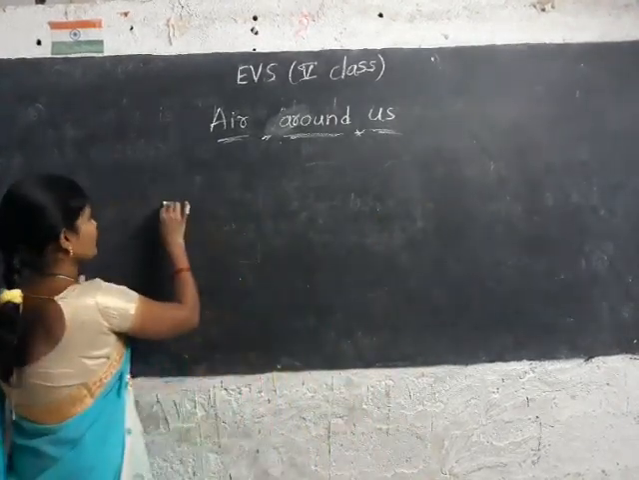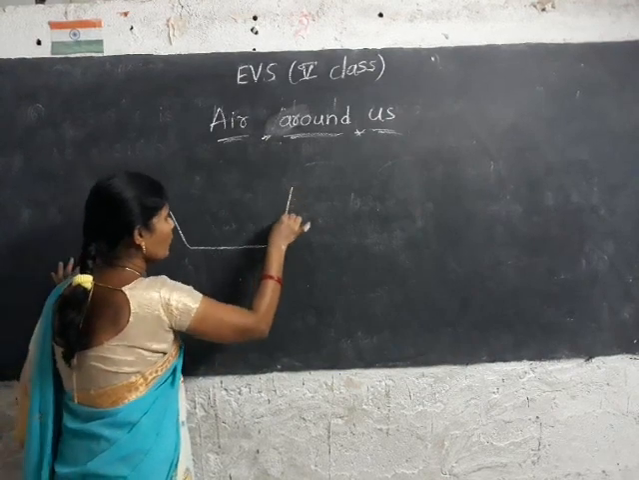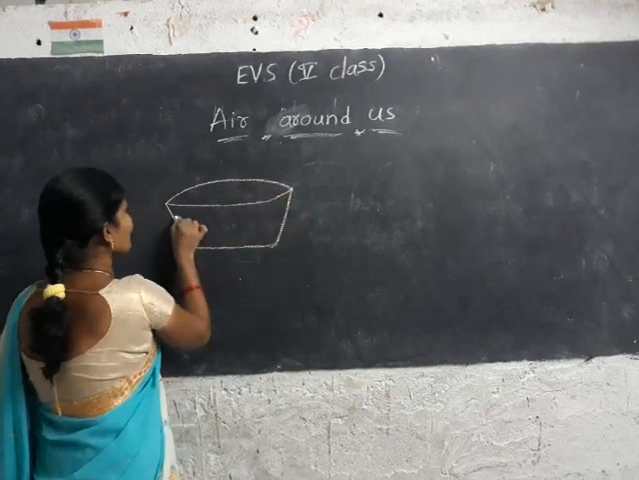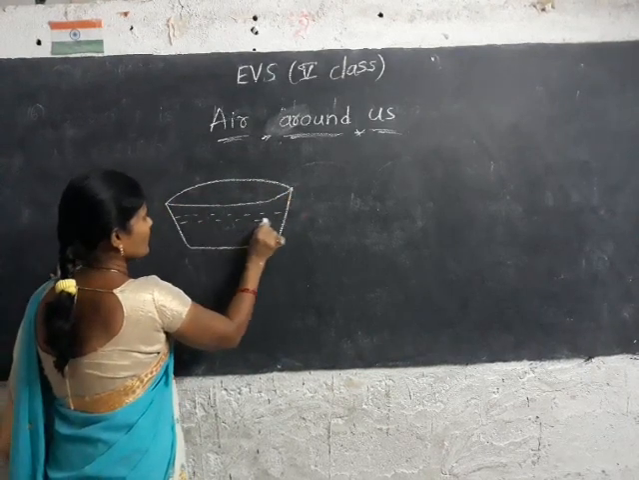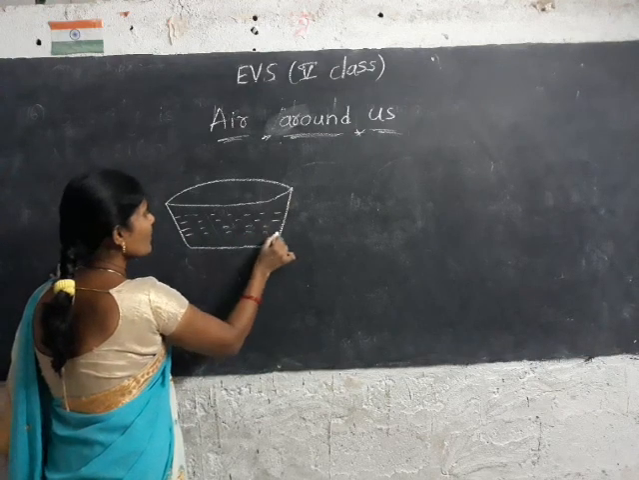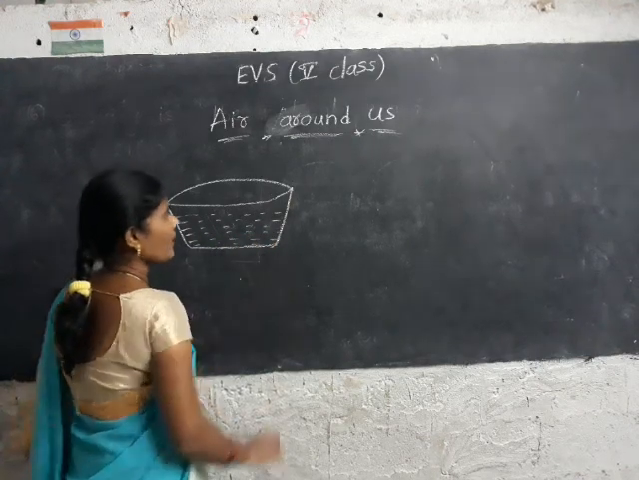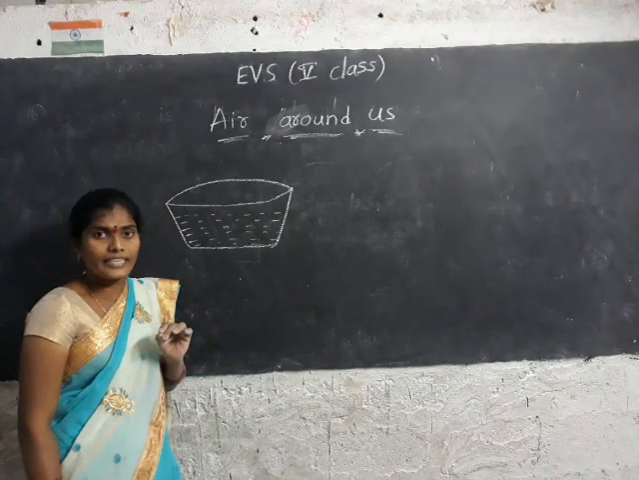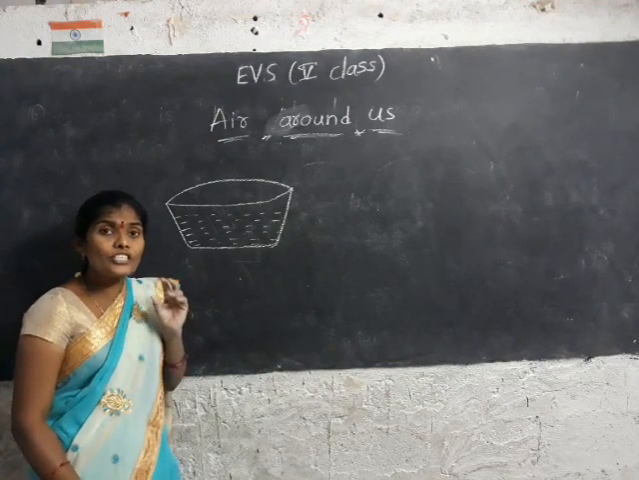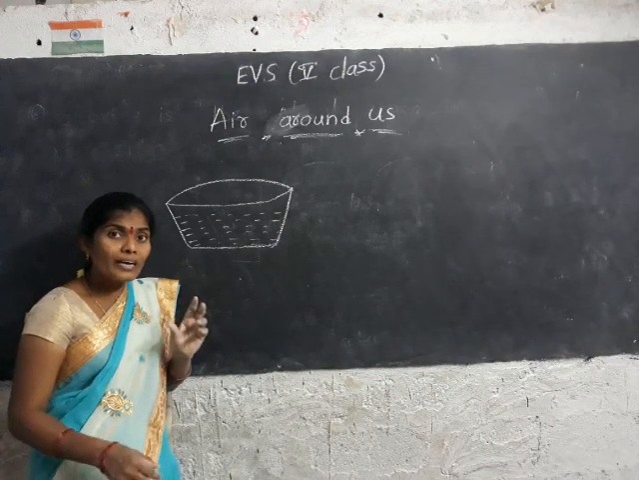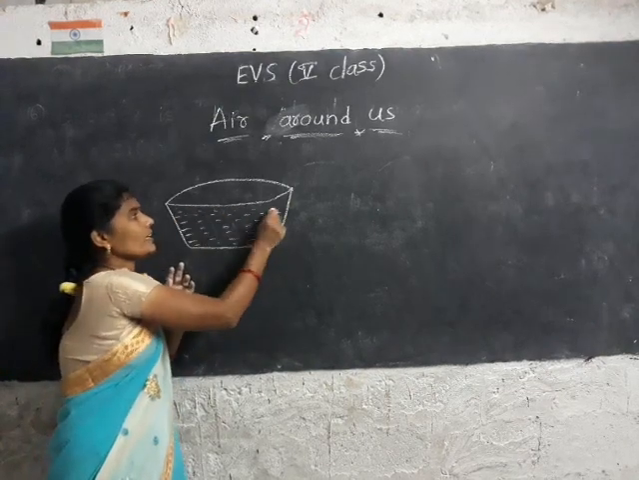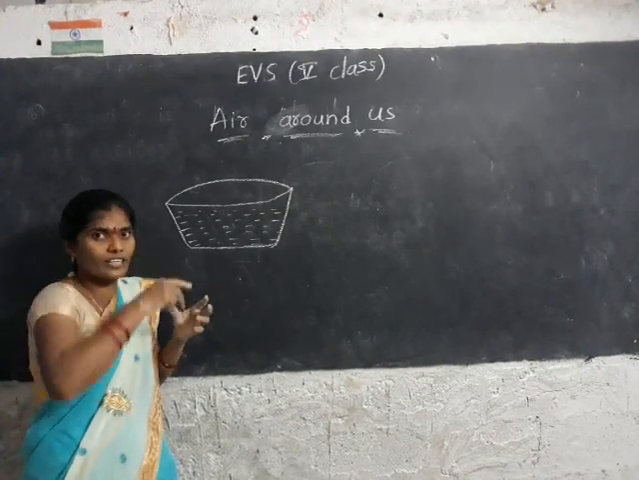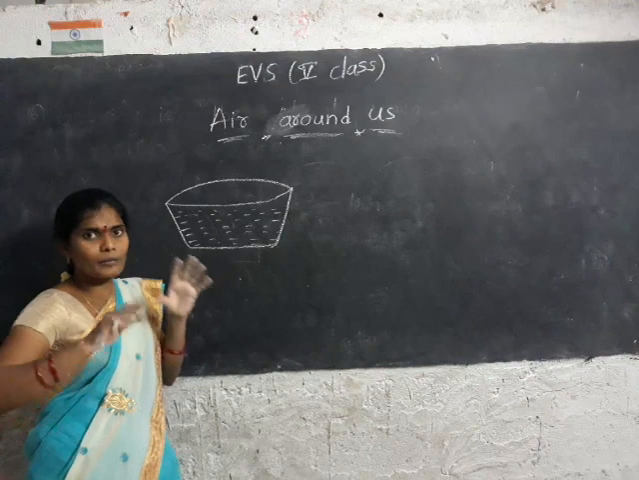Take a bowl. This bowl is filled with water. What do we have to do? We have to take a bowl. You must fill the bowl with water. What you have to do? You have to fill the bowl with water. ఈ బౌల్లో మొత్తం వాటర్ fill up చేయాలి.